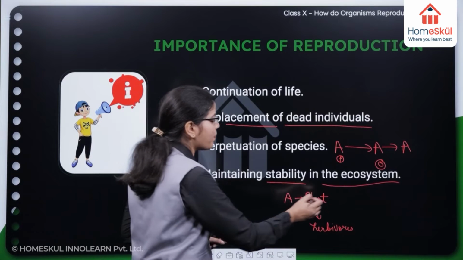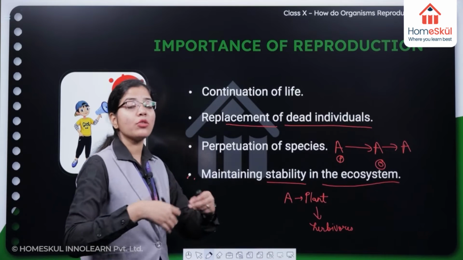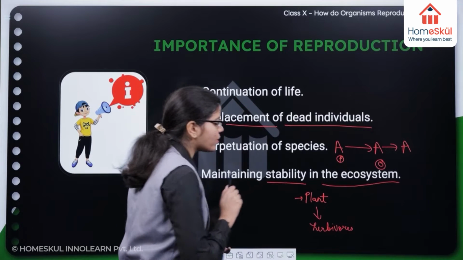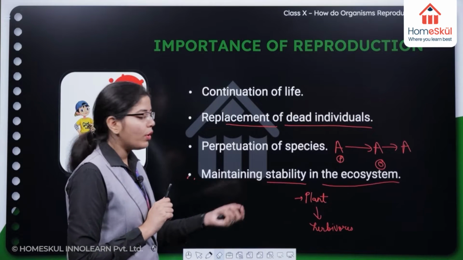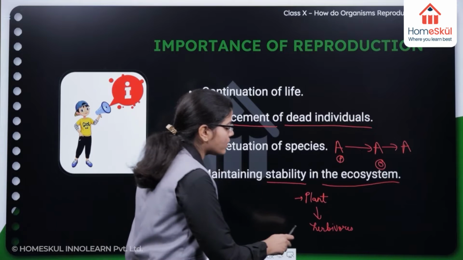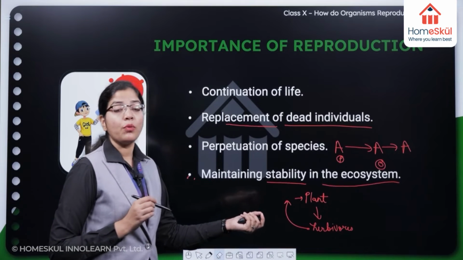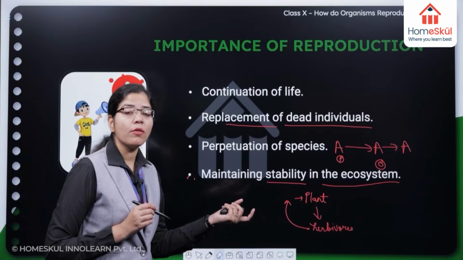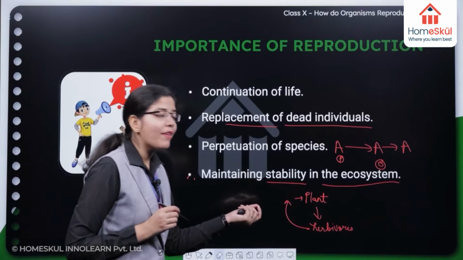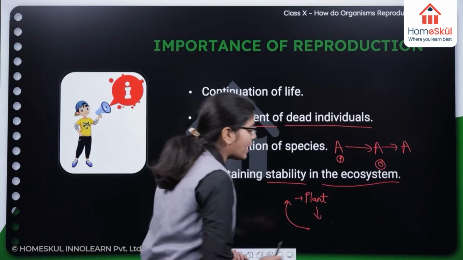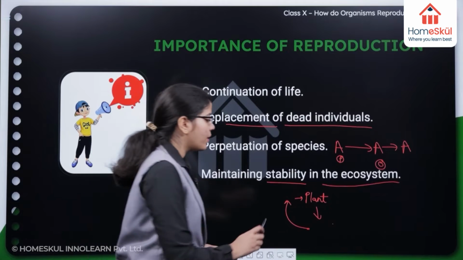So if this plant is not reproducing and not producing more plants, then one day this plant is going to be lost. And if this plant is lost, then the herbivore which was dependent on this plant will also be lost. Why? Because there is no food available to this herbivore. So what will happen? There is imbalance in the ecosystem, right?